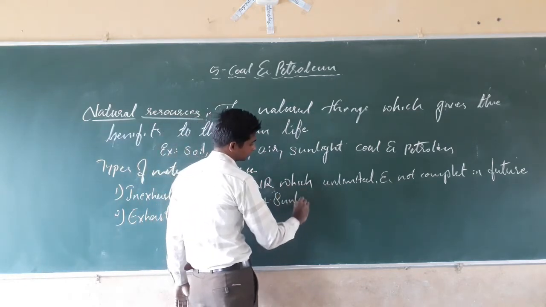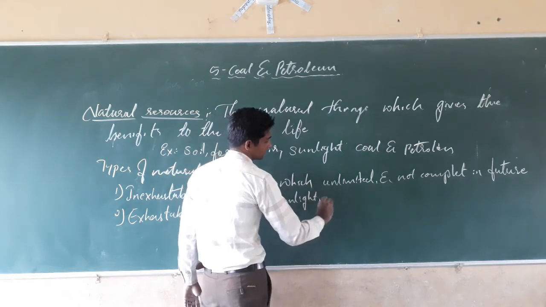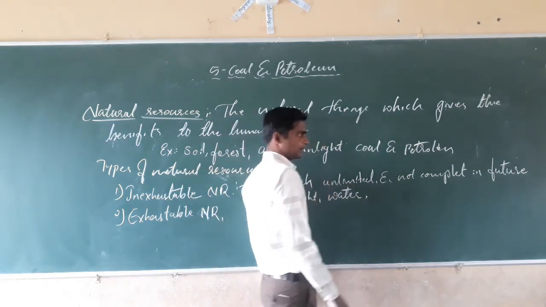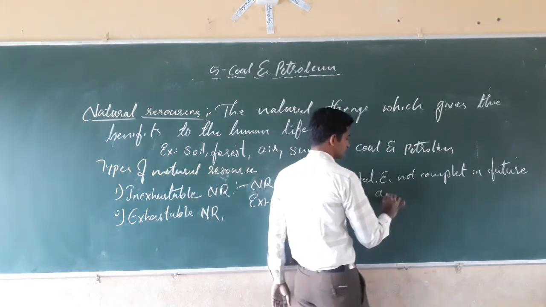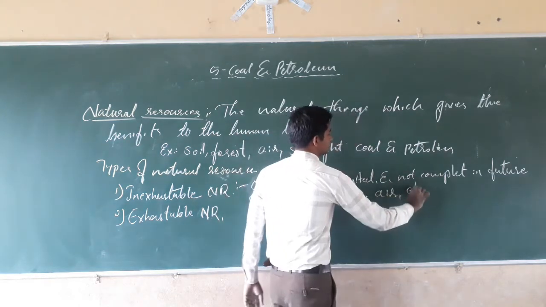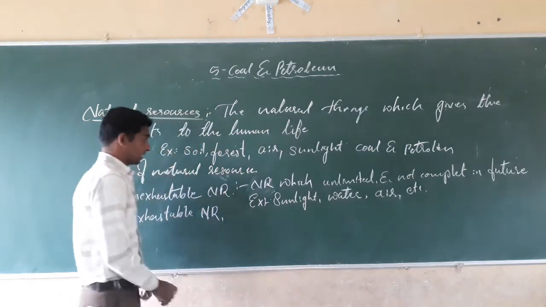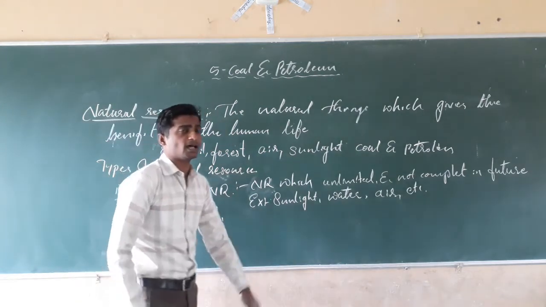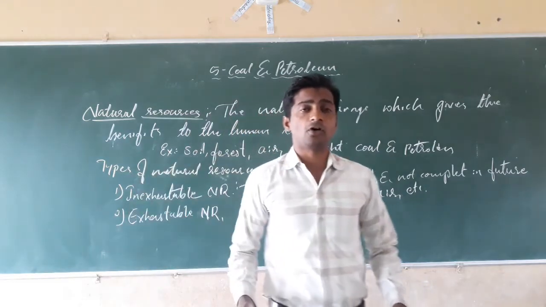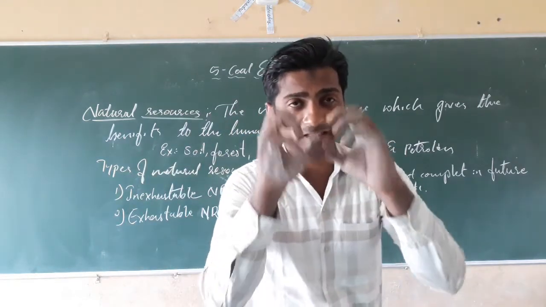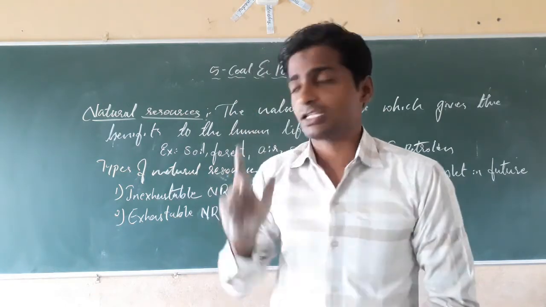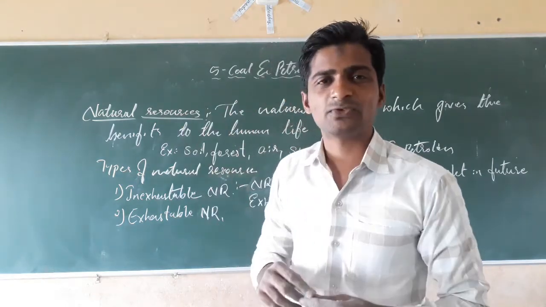sunlight, water, yes, air, etc. The natural resource which will not complete in the future and is present in the unlimited form, such natural things are called the inexhaustible natural resource, that will not complete in the future.